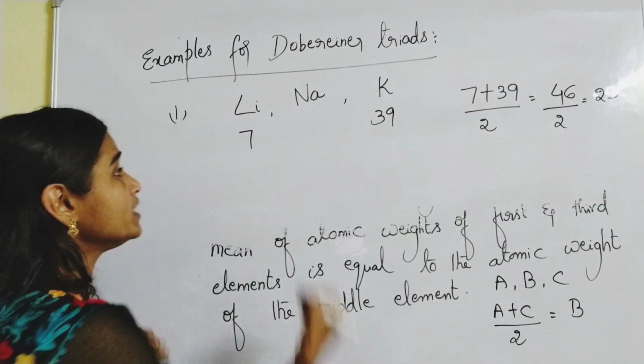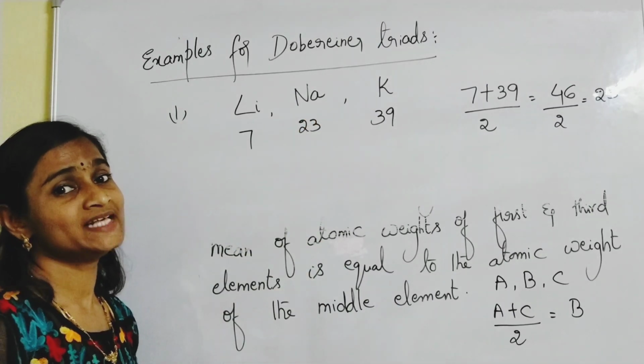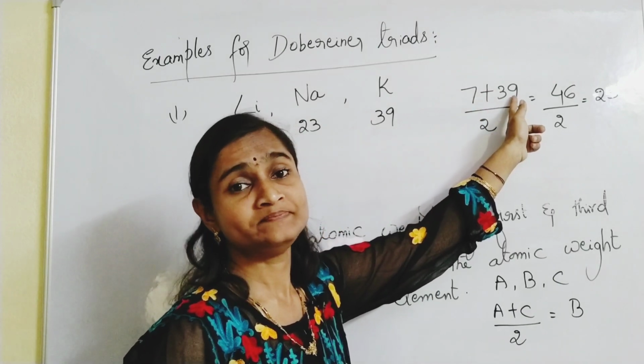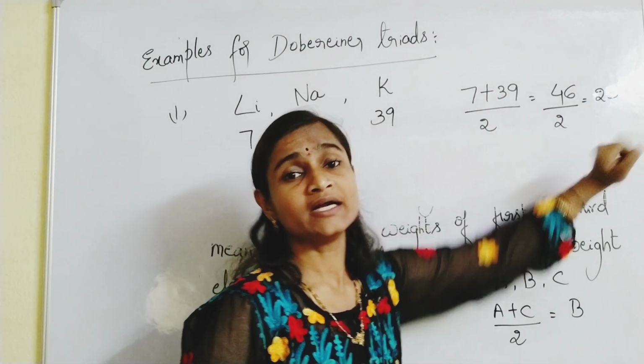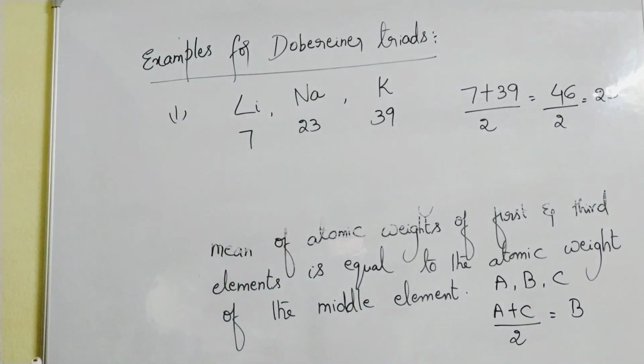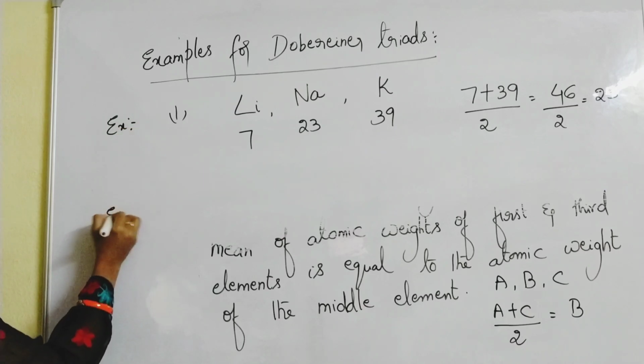So sodium's weight is also 23, isn't it? Arithmetic mean of the first and third element is equal to the atomic weight of the middle, second element.